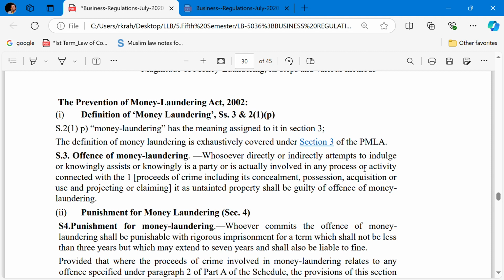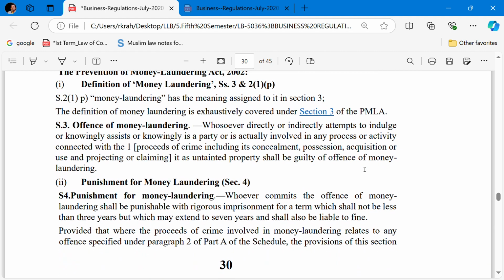Section 3, offense of money laundering: whosoever directly or indirectly attempts to indulge, or knowingly assists, or knowingly is a party, or is actually involved in any process or activity connected with the proceeds of crime, including its concealment, possession, acquisition or use, and projecting or claiming it as untainted property, shall be guilty of the offense of money laundering. Punishment for money laundering is under Section 4.